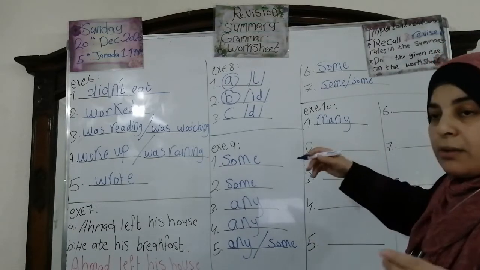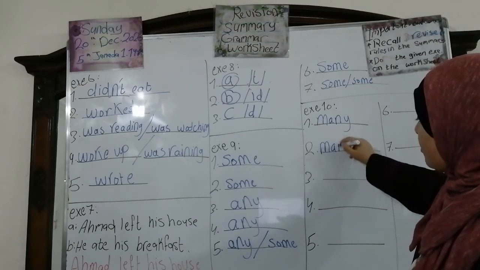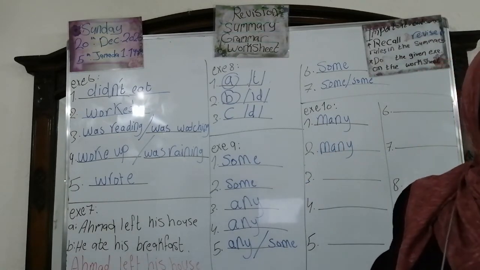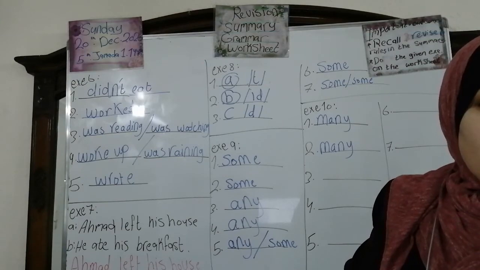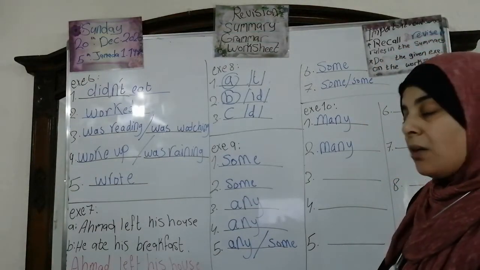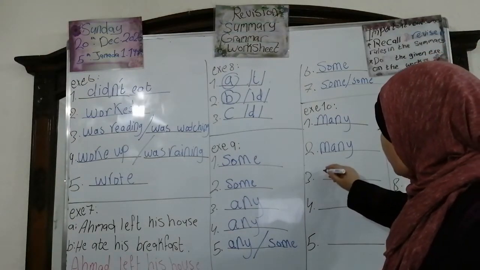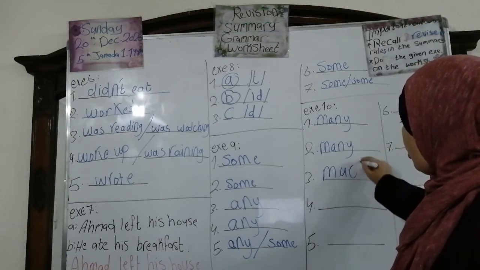Students is what? Countable, of course. So we're going to write many students are there. Number 3, how much oil do you use in your cake? Oil. Do you think it's much or many? Countable or uncountable? Yes, excellent. Of course, it's uncountable, so we're going to write much oil.